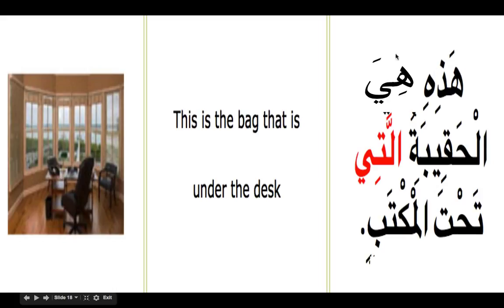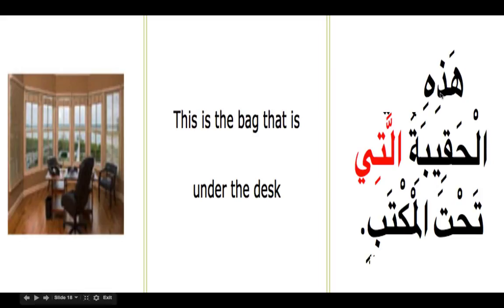If you leave hadihi, al-haqibatu is mubtada, and allati is ism mawsul describing haqiba. It is the bag that is under the desk. So this whole mubtada, khabar, ism mawsul and silatul mawsul is coming as a khabar for hadihi.